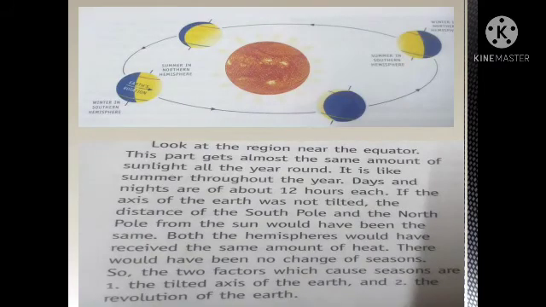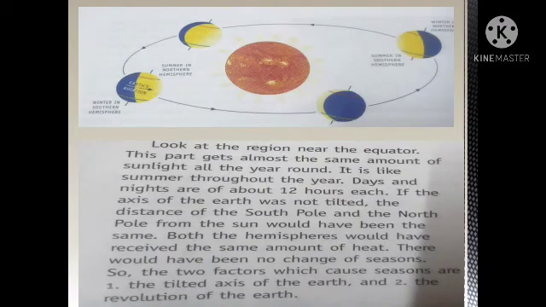As the earth rotates, the part that faces the sun keeps changing. At any point of time, one half of earth faces the sun. The half that faces the sun has day and the other half away from the sun has night.